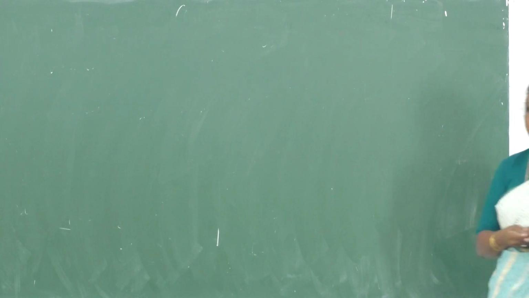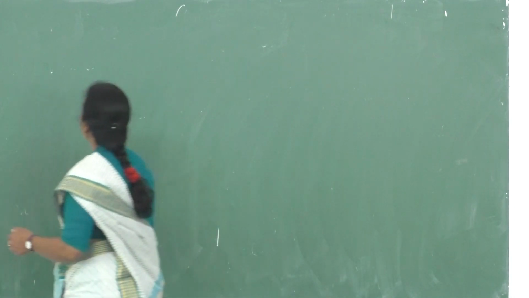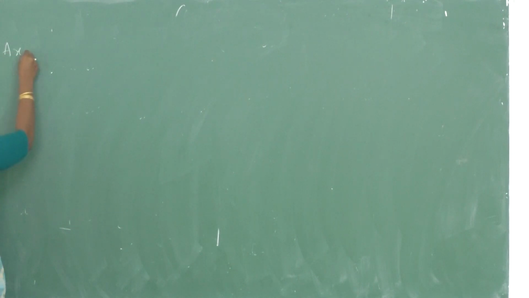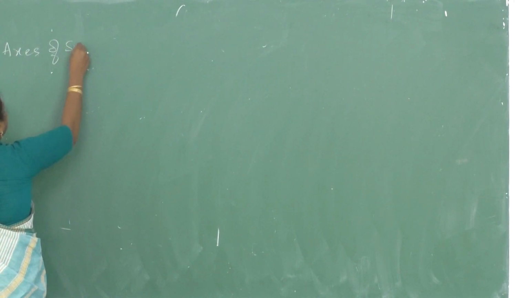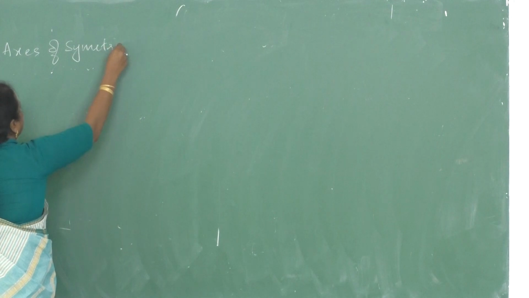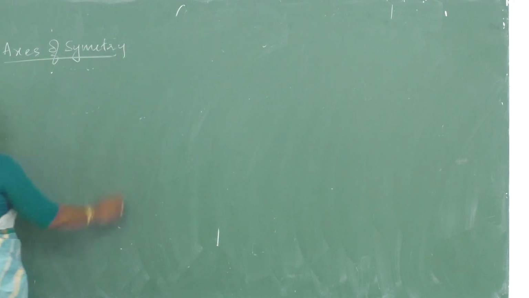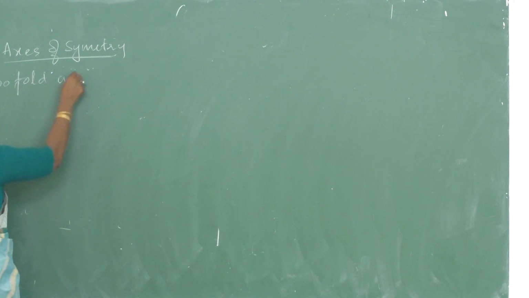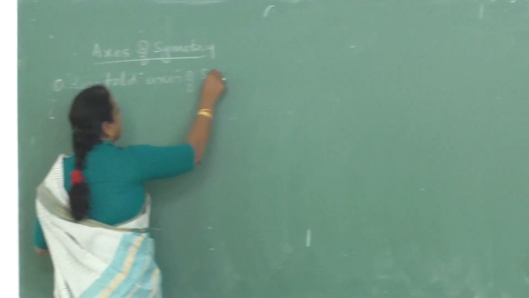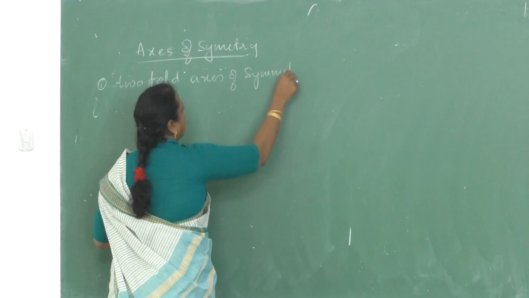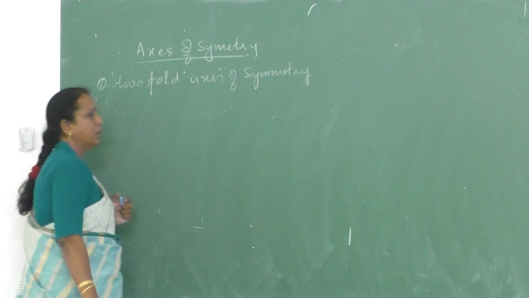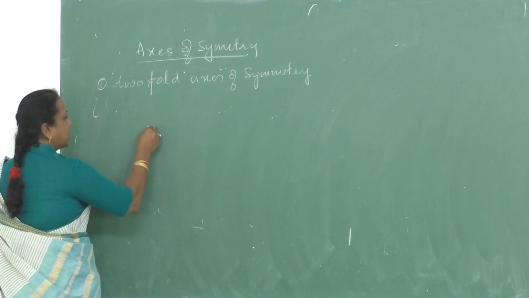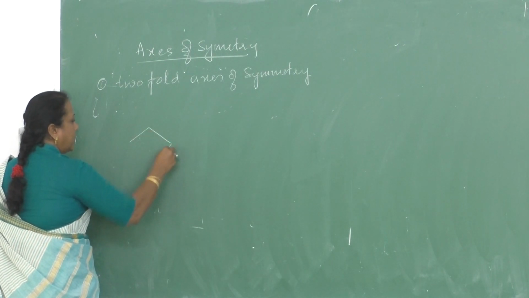Okay, we shall see today the axis of symmetry. Second one, axis of symmetry. In axis of symmetry there are 4 types. I will take up the first one, twofold axis of symmetry. To understand this twofold axis of symmetry, let me consider a cube in this way.